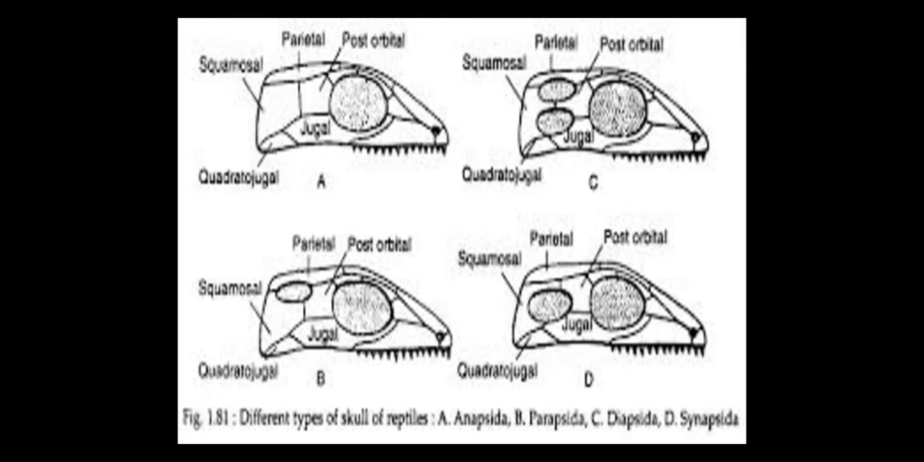Diagram D represents Synapsida. Synapsida is characterized by a single temporal fossae, that is infratemporal fossae. This infratemporal fossae is bounded above by postorbital and squamosal bone and below by jugal and quadratojugal bone.